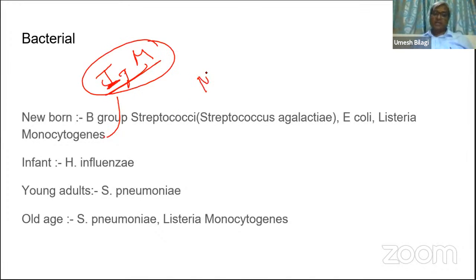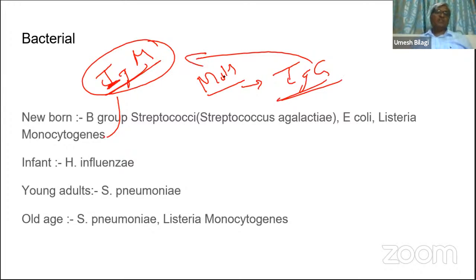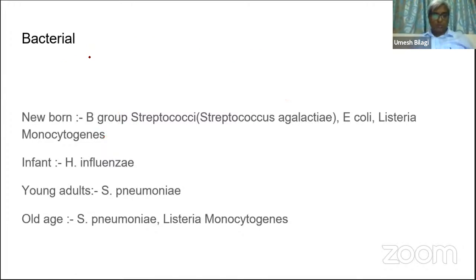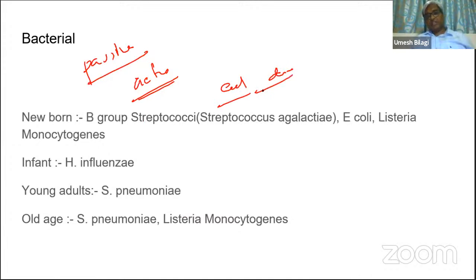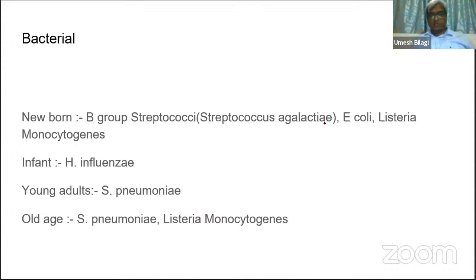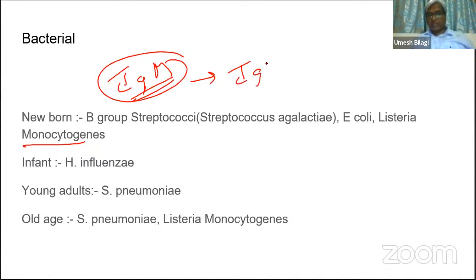We need IgM antibodies to kill them. But mother to child only gives IgG. She doesn't give IgM, because a newborn only has passive immunity. Newborn babies have passive immunity; they don't have active immunity for anything. All the antibodies are derived from the mother only. So to kill Listeria monocytogenes we need IgM, because the newborn only has IgG.